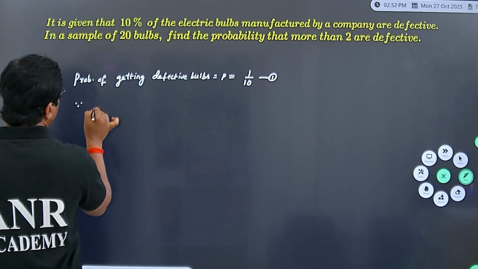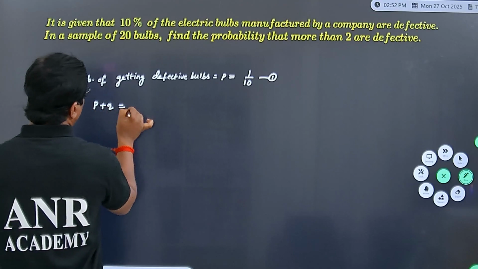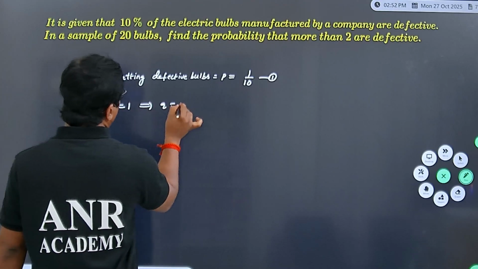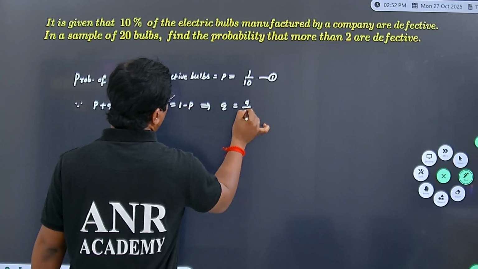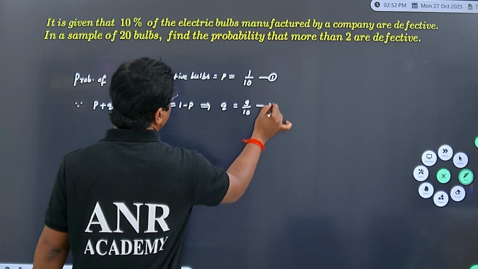Next, since P plus Q equal to 1 implies Q equal to 1 minus P, the value of Q equal to 9 by 10. This is result 2.